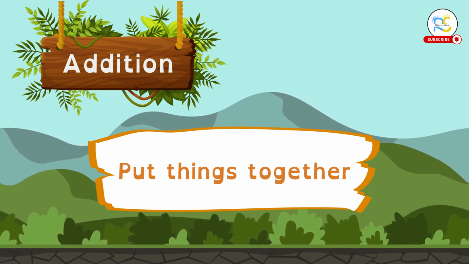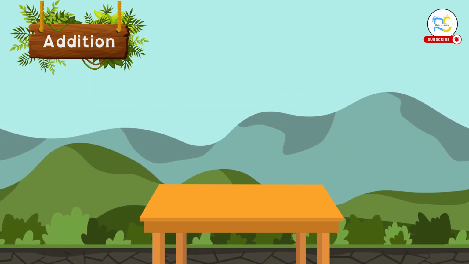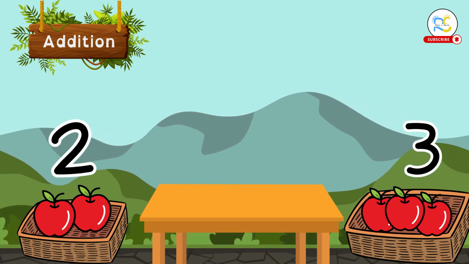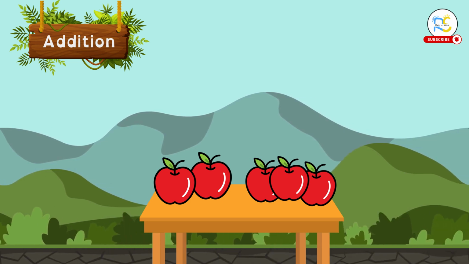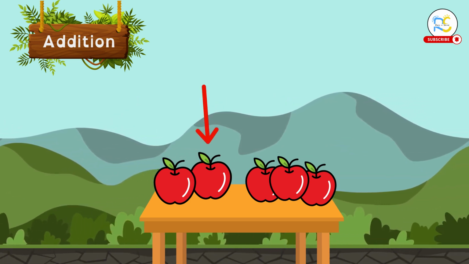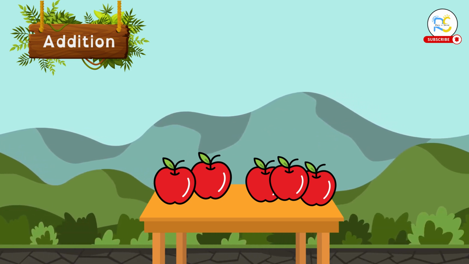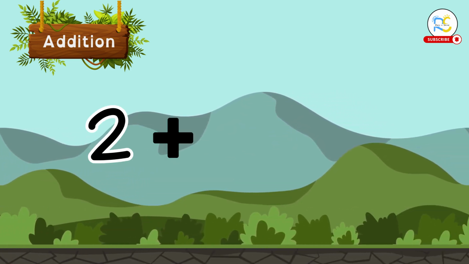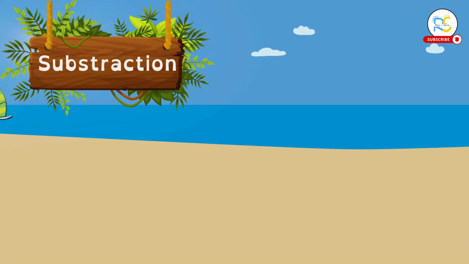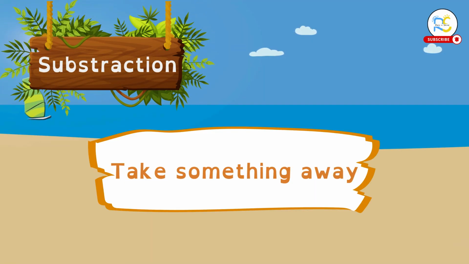Let's try an example. Look. We have 2 apples here and 3 apples here. If we put them together, how many apples do we have? Let's count 1, 2, 3, 4, 5. That's right, 2 plus 3 equals 5. Great job! Now let's talk about subtraction.